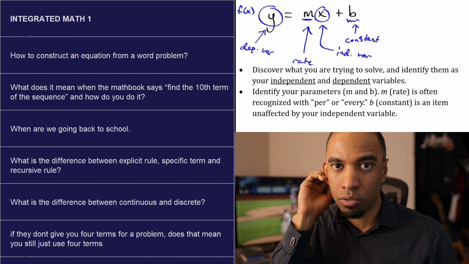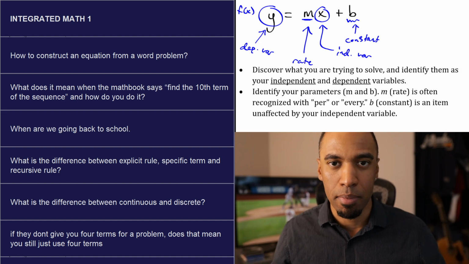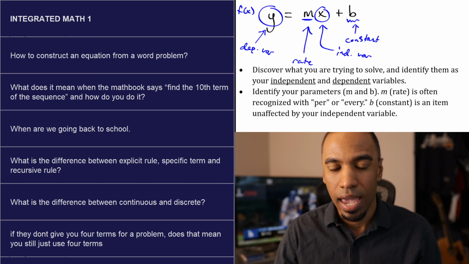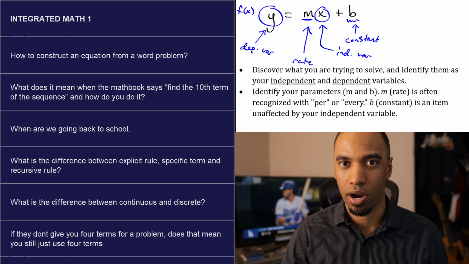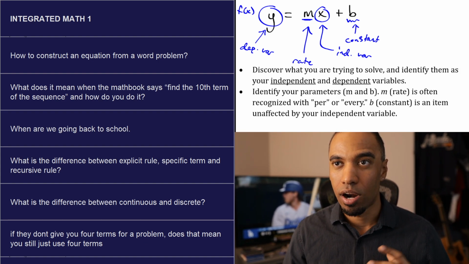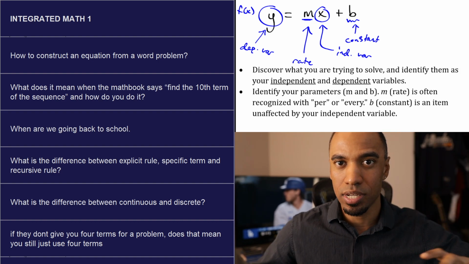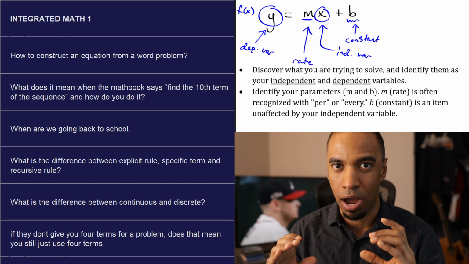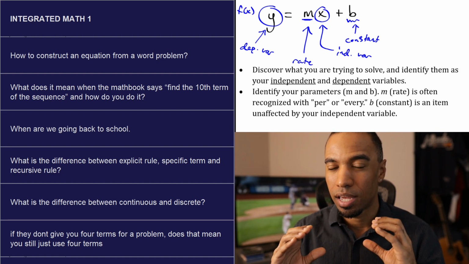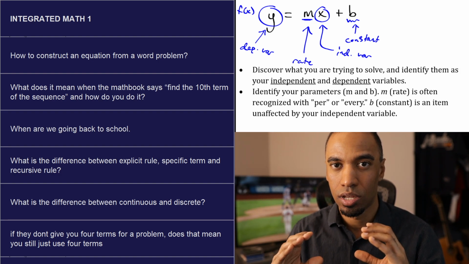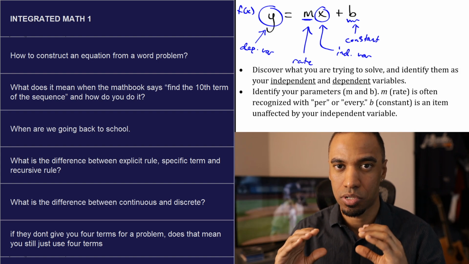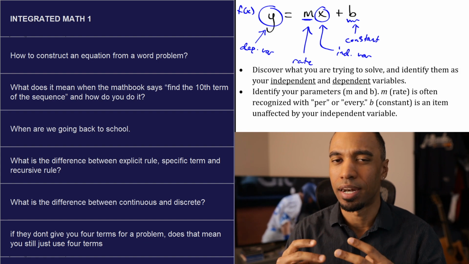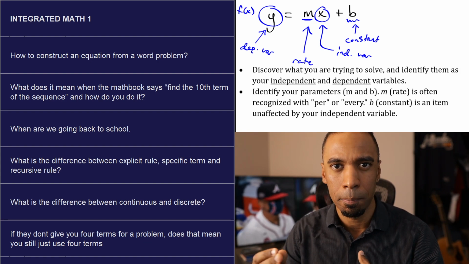So if it's something like my money thing, I already have $3,000 and I make $40 per hour. Those are my two parameters. The 3,000 is that constant. No matter how much money I make with the $40 per hour, no matter how many hours I work, it will not change the $3,000 that I already have. That is a constant. You can call it an upfront amount that I already had. You can call it a starting value.